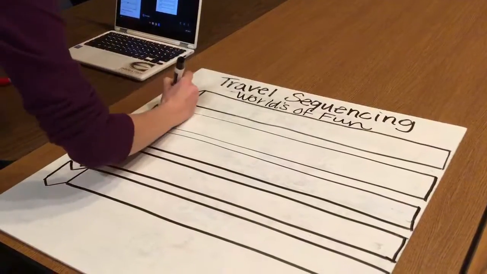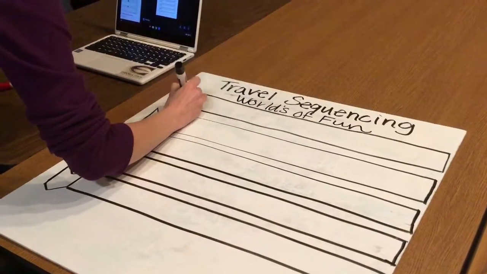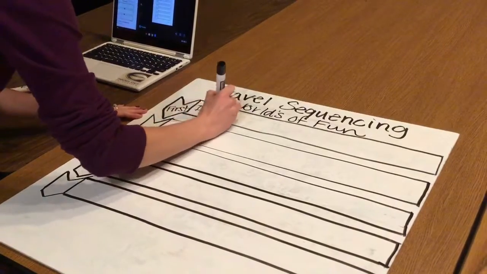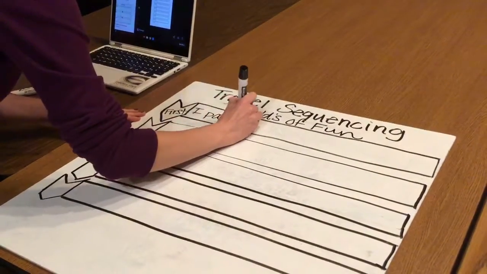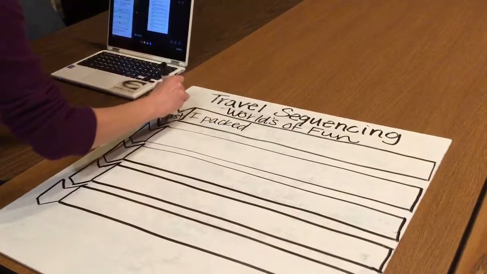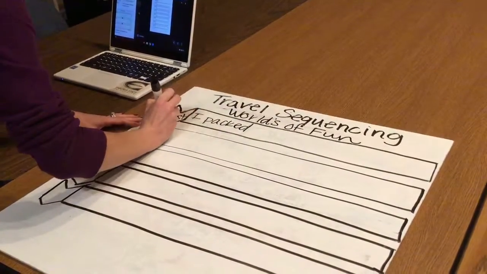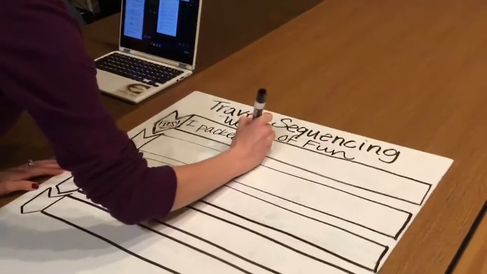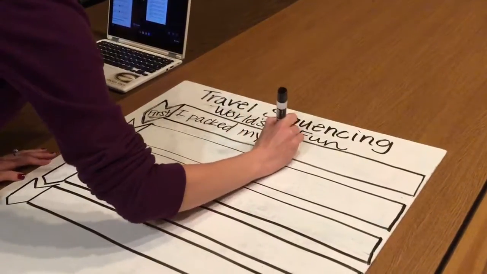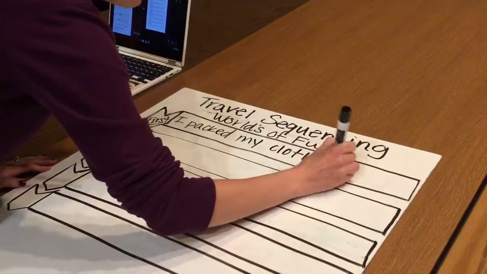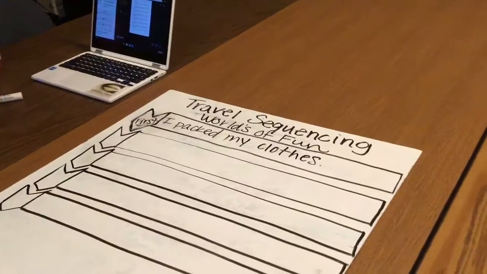So I might say that first, I packed my clothes. And when we fill this out, over here in our arrow, we're going to put our transition words or our linking words. So over here I put first, I packed my clothes. And this will tell me where I'm going to start in my paper.